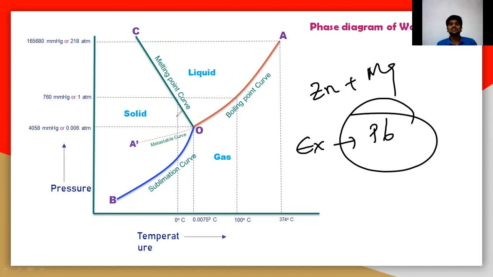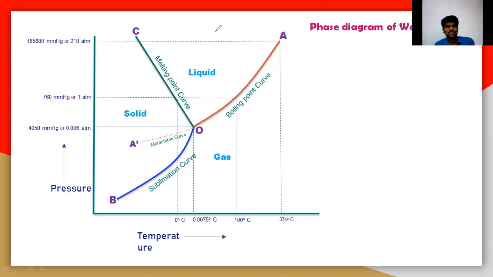By using the phase diagram, you can now understand many different processes. This is all under the phase diagram. Till now, this is the phase diagram, and further we will understand the phase diagrams of other systems like CO2, sulfur, and even the zinc-magnesium bicomponent system. We will understand that in the next session.